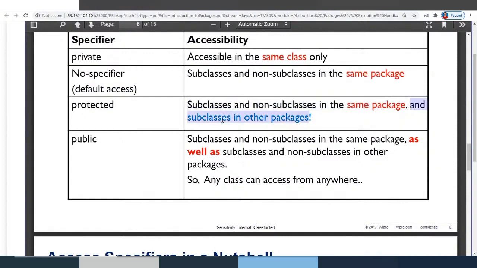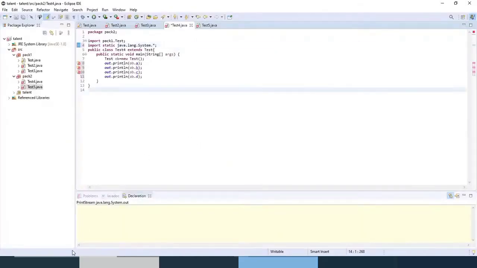So this is the point to be understood. In addition to default, protected has the privilege of subclasses having access in other packages also, whereas default is only subclasses and non subclasses in the same package. So this is the point which I am trying to show in that code. Later I'll check it. Coming to public, everywhere. This is the point to be noted. So this table you should be familiar with, and that's what I have just demonstrated with this code.